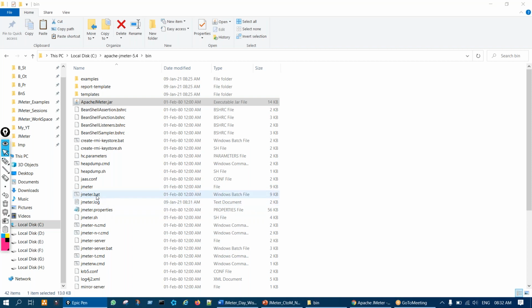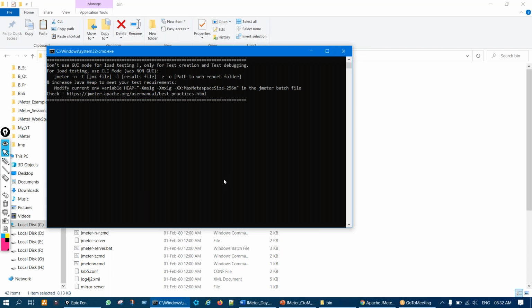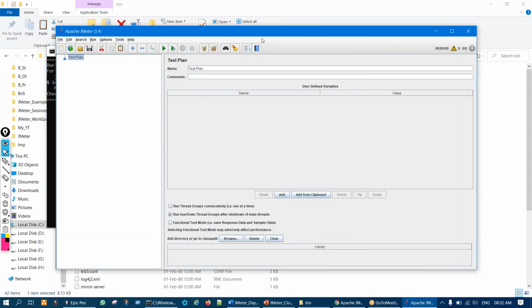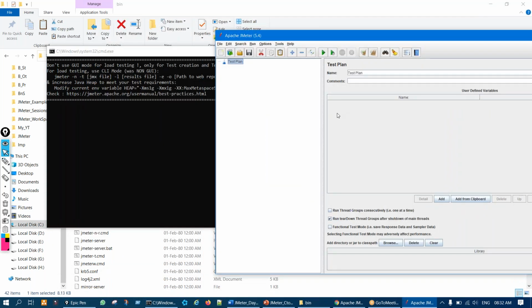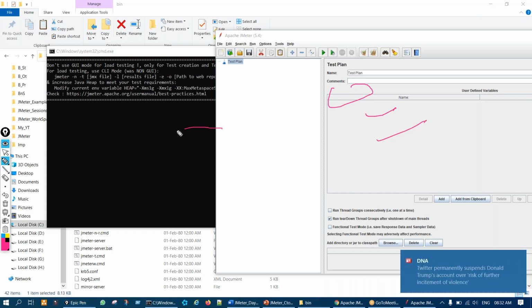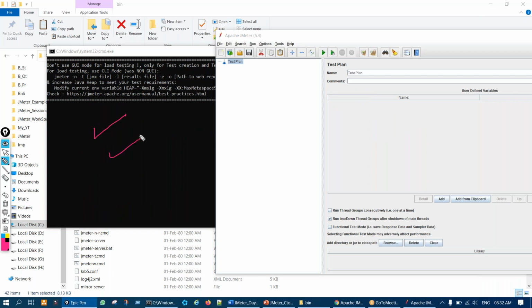Why is it the preferred option? Because of two reasons. One is that we'll get that console. Now you'll ask me what is the use of that console. Going forward, while you are working on JMeter, sometimes JMeter throws errors related to the software or some memory issue. That is displayed over here, right? At that time it is useful to read. So for that purpose, this is handy.